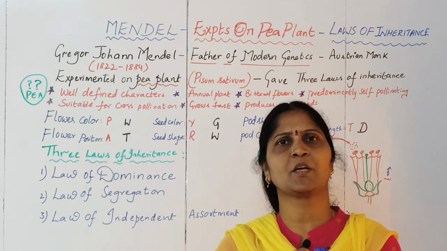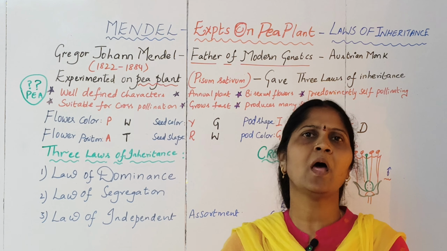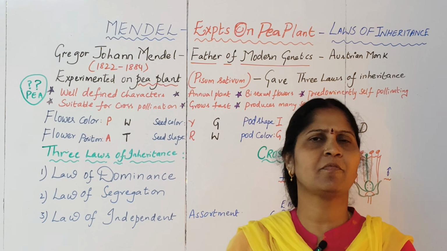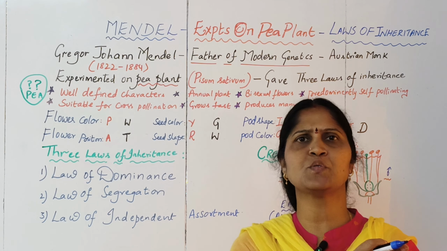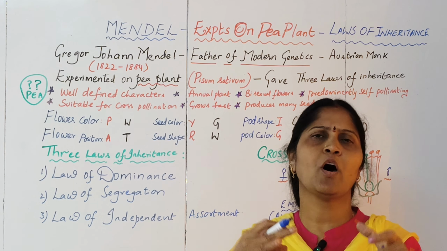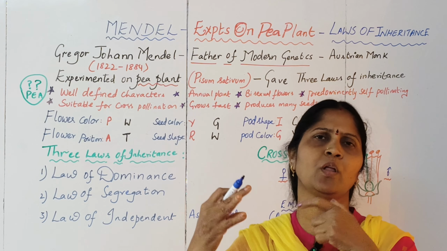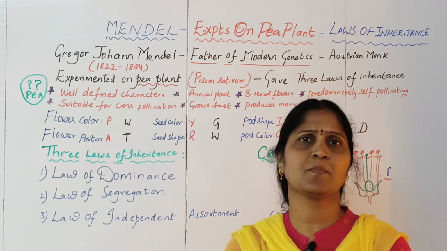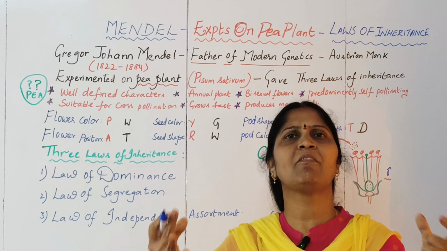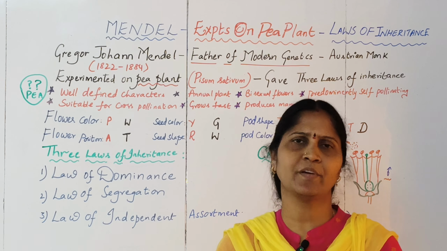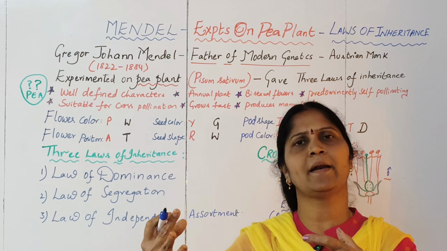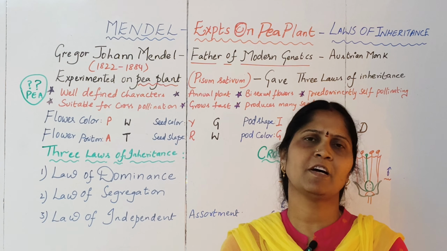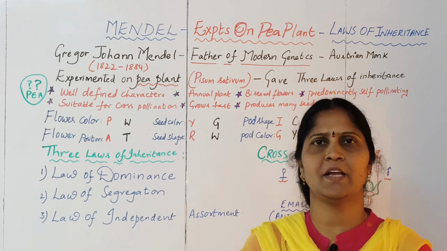Before him, actually, nothing was known about how the characters were getting transmitted from one generation to another generation, nor the concept of genes was known to the people, nor the pattern of inheritance was known, nor the chromosome concept was clear to the people. Only after he deduced these laws of inheritance have people come to know about how the characters are getting transmitted from one generation to another generation.